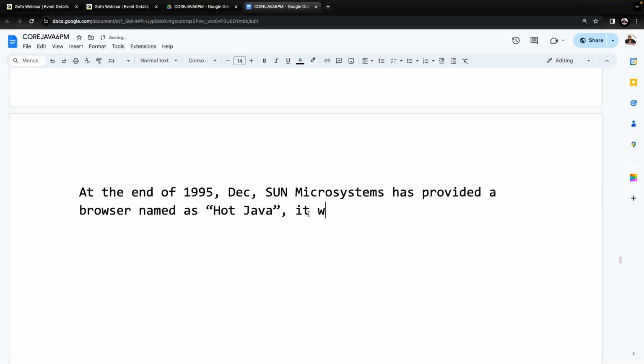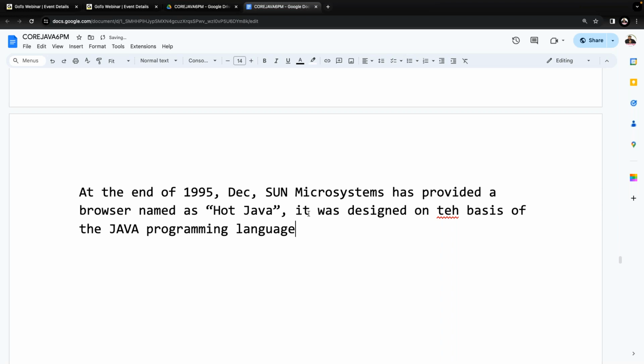HotJava was designed on the basis of the Java programming language only. Everybody understand it clearly. That was provided in the year 1995. At the end of December 1995, the HotJava browser was provided.